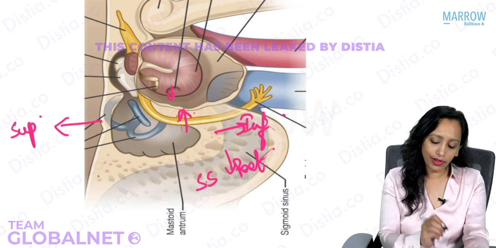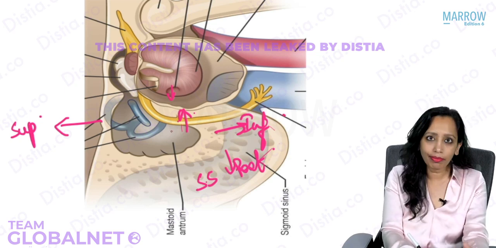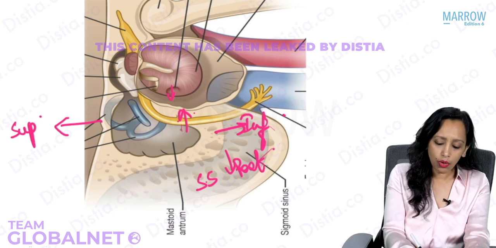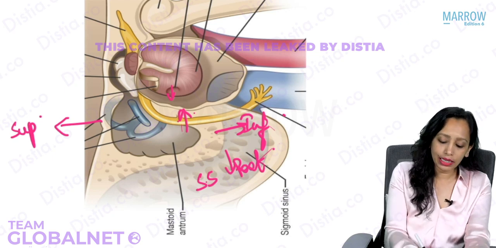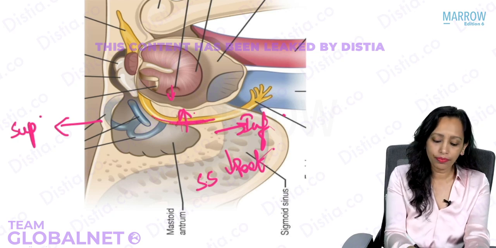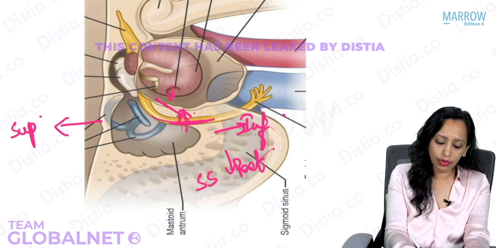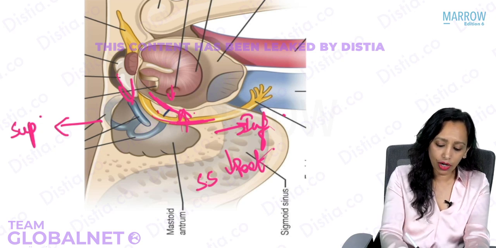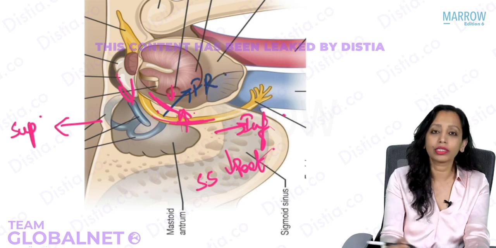Yes. So now what we are seeing here is that we have drilled the mastoid, we have reached the medialmost wall of the antrum, and now we are seeing the facial nerve descending part on the posterior wall of the middle ear. We are seeing the chorda tympani going like this. This is the short process of incus, that's the area of the fossa incudis, and this is the area of the facial recess where we are going to make the opening.